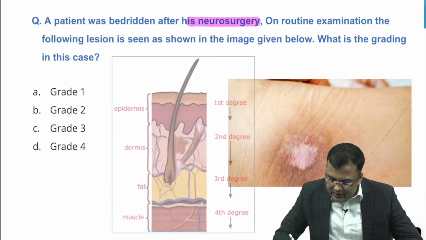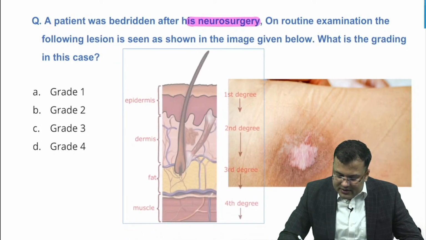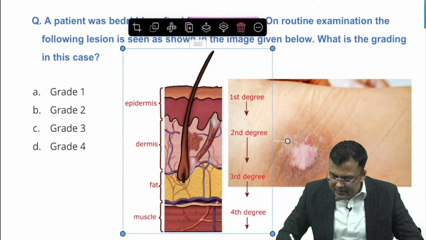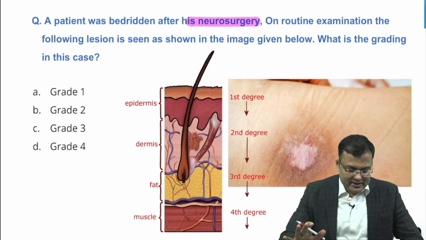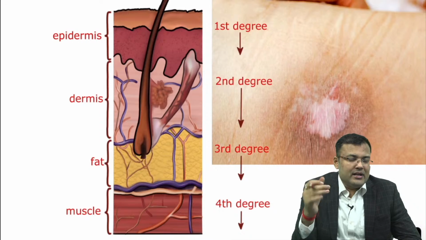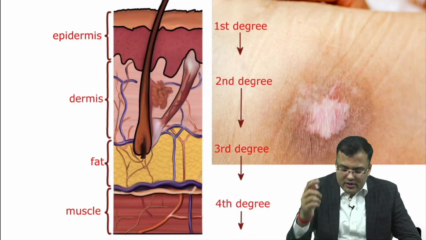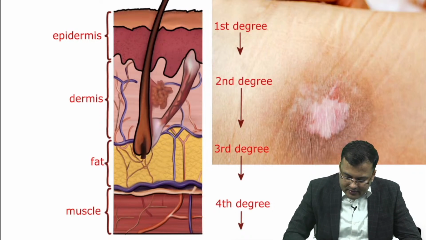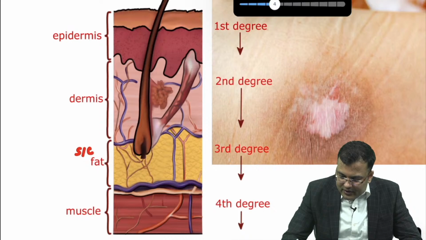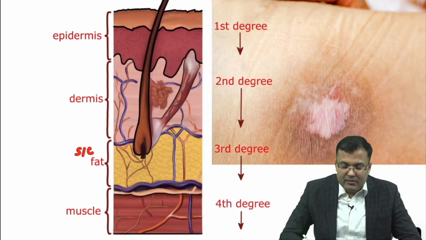And let me tell you, there is no difference between grading of burns, means degree of burns, and grading of pressure sore or pressure ulcer. It's very easy, no difference. Let's discuss. What is first degree burn? Yes, epidermal burn. What is second degree burn? Whenever there is epidermis involvement, apart from that there is involvement of dermis. What is third degree burn? When there is involvement of what? This subcutaneous fat. Third degree burn. What is fourth degree burn? Apart from full thickness skin loss, there is involvement of underlying structure like muscle, bone or brain.